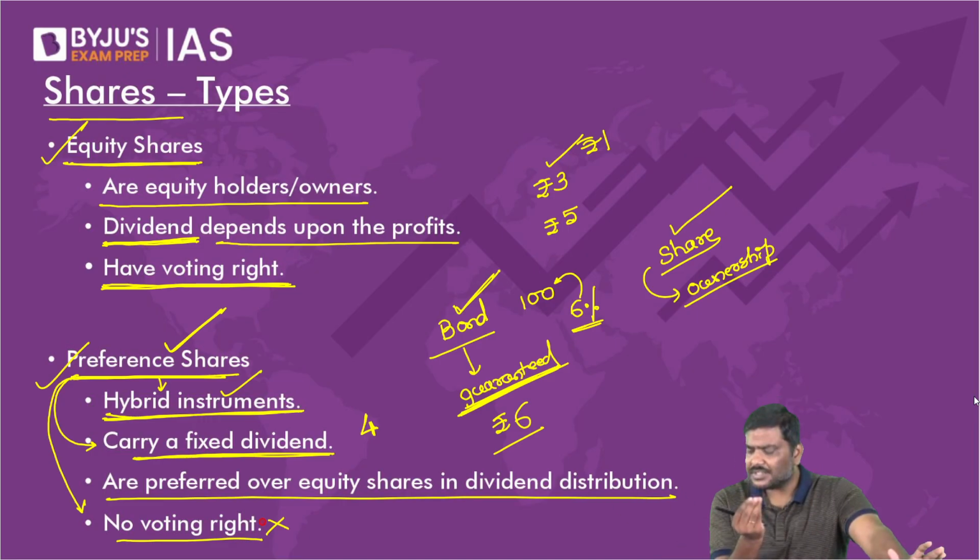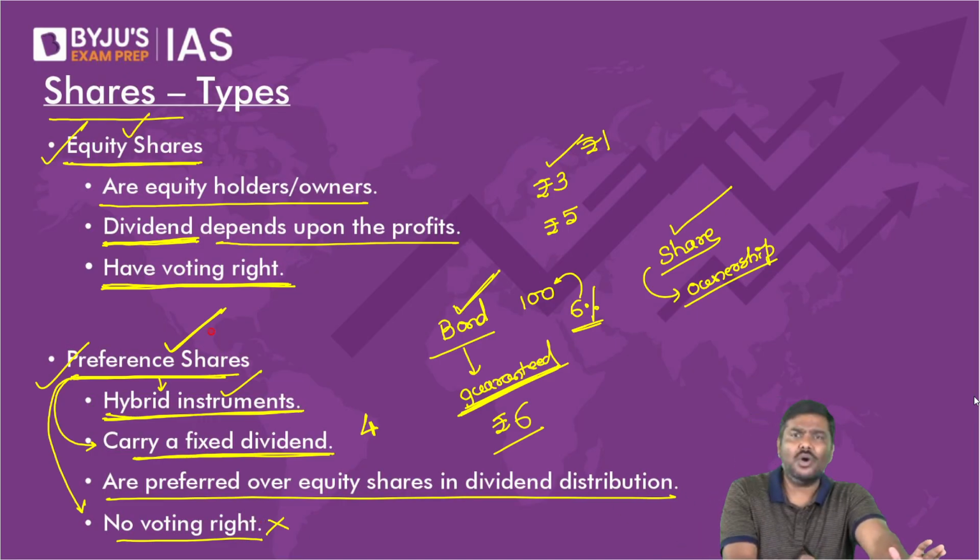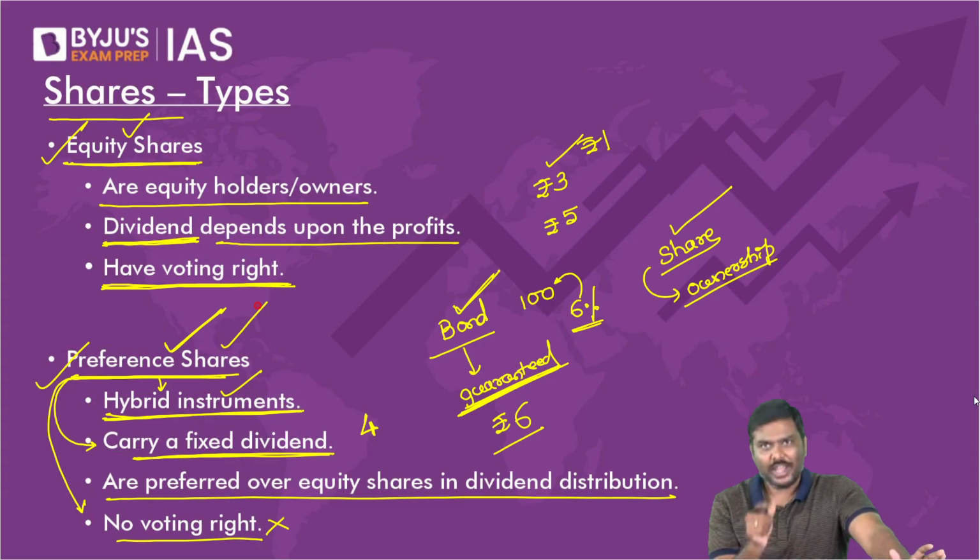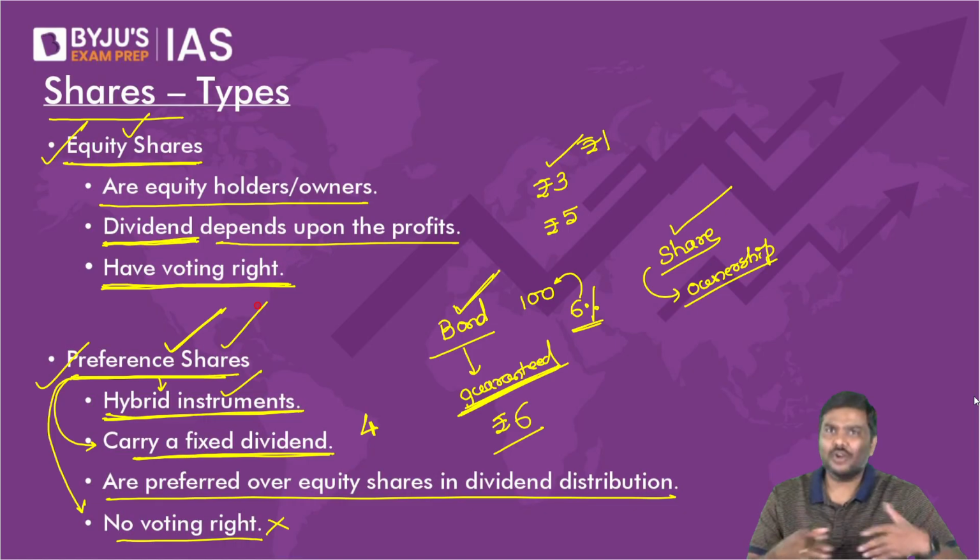My dear, please understand why. Shares means ownership. Share is nothing but ownership. If the company incurs a loss, how can the owners get returns? They will not get returns. So again, do not complicate the issue.